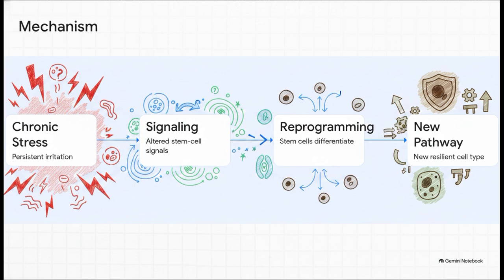Instead, when a tissue is subjected to chronic stress or irritation, the entire signaling environment changes. This altered signaling affects the tissue stem cells, or undifferentiated precursors. It triggers stem cell reprogramming, forcing them to differentiate along an entirely different pathway. The result is a brand new cell type that is much better equipped to tolerate that specific, persistent stress.